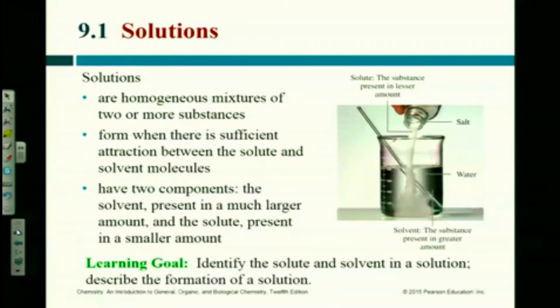The salt dissolves in water. Anybody ever dissolve any salt in water? Yeah. When you cook, right? You just pour the salt in. Yeah, but it all dissolves eventually. Might take a couple of minutes for it to dissolve, but it will all dissolve. So why does salt dissolve is a good question. Because there's an attraction between the atoms in the salt, the ions, and the water molecules. We're going to talk about how this works.